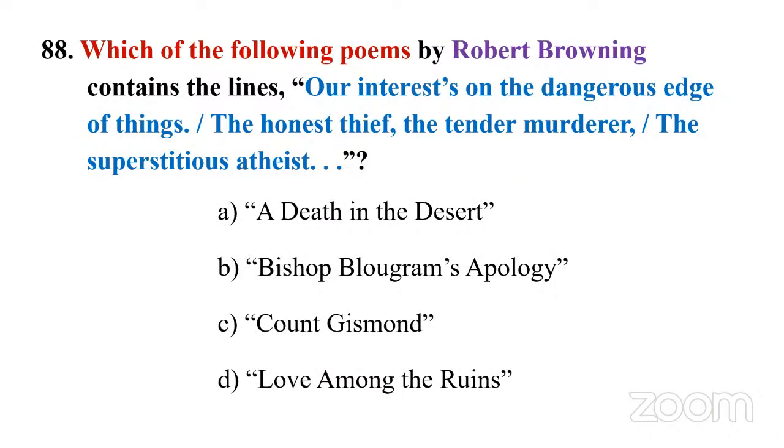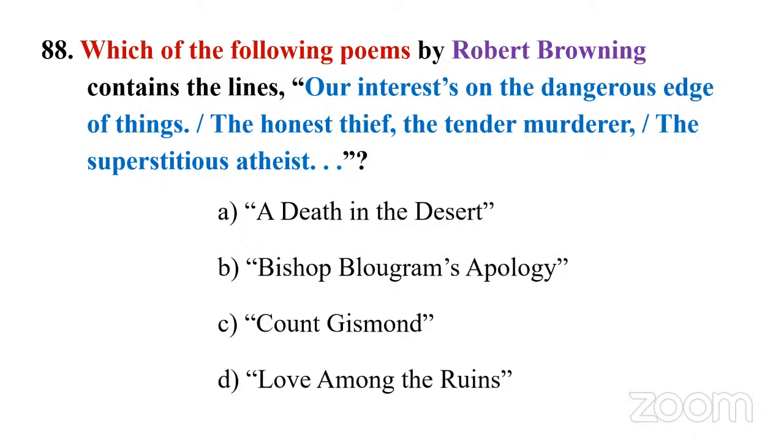Then let's go to question number 88. Which of the following poems by Robert Browning contains the lines, "our interests on the dangerous edge of things, the honest thief, the tender murderer, the superstitious atheist?" So we have four options. Option A, A Death in the Desert. B, Bishop Blougram's Apology. C, Count Gismond. D, Love Among the Ruins. So we have to identify in which work, which poem, these lines come.